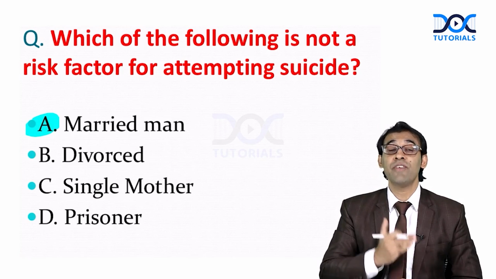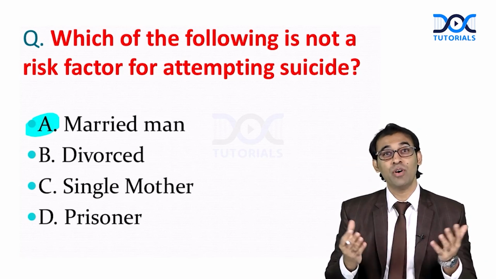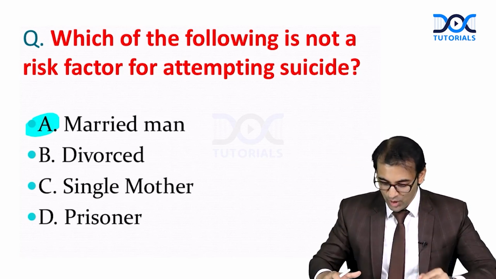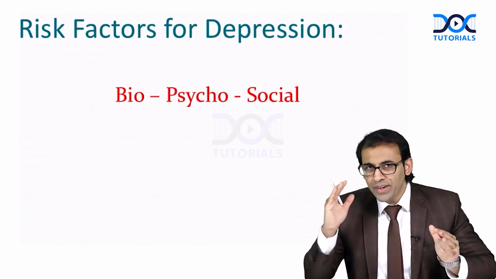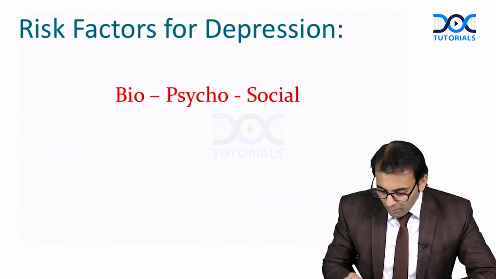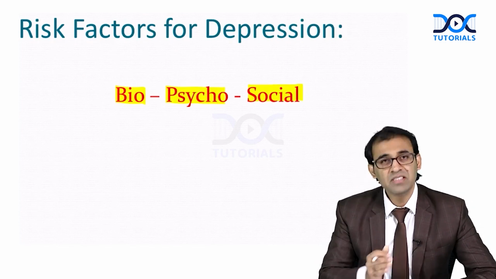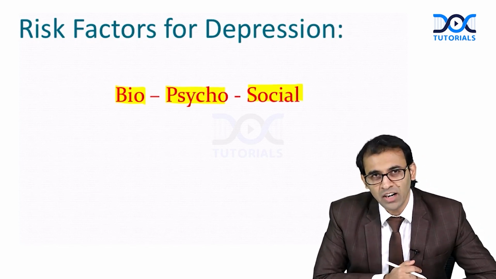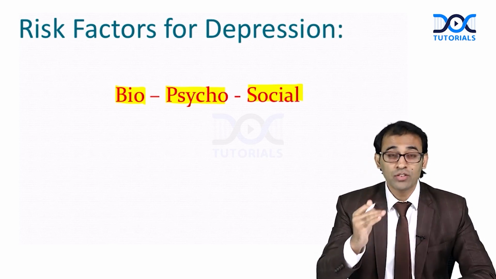What are the risk factors for depression? Those risk factors can be the cause for suicide, right? Do you understand here? So what are the risk factors for depression? We can learn with the help of the biopsychosocial model, and this is frequently used to describe so many mental conditions. What are the biological factors which can cause depression?